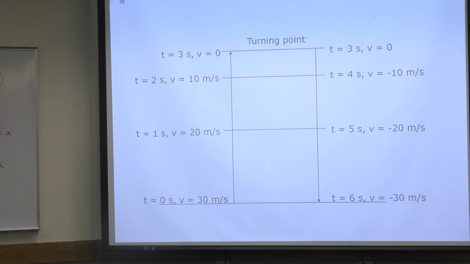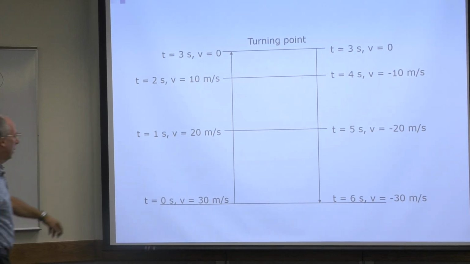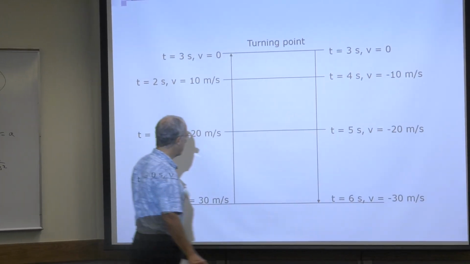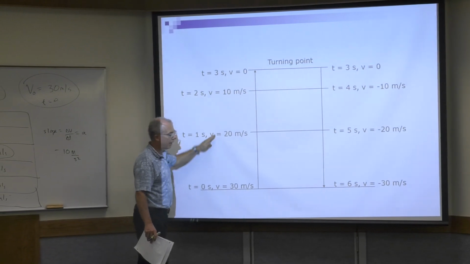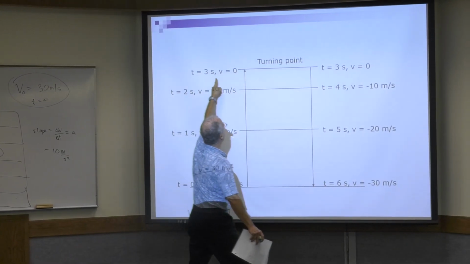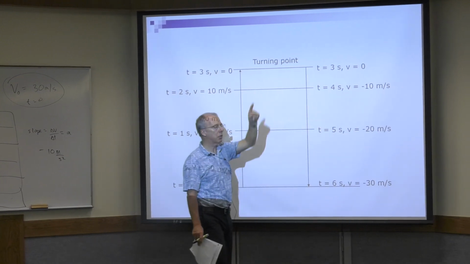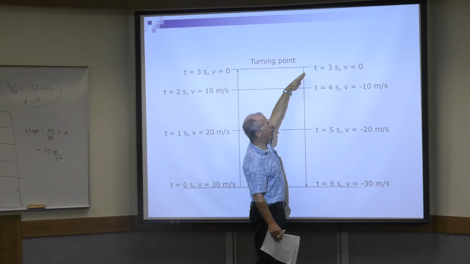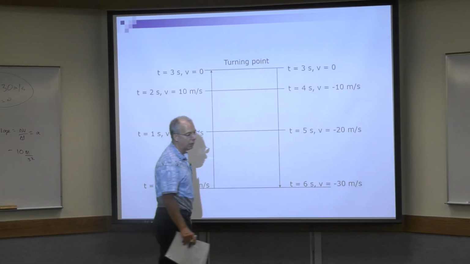There's a lot of symmetry, right? So draw a horizontal line here. How long does it take to go from here to here? 1 second. How long does it take to go from here to here? 1 second. Draw the horizontal line here. So from the ground to where it stops, how long does it take? 3 seconds. How long does it take coming down? 3 seconds. Okay? So symmetry.